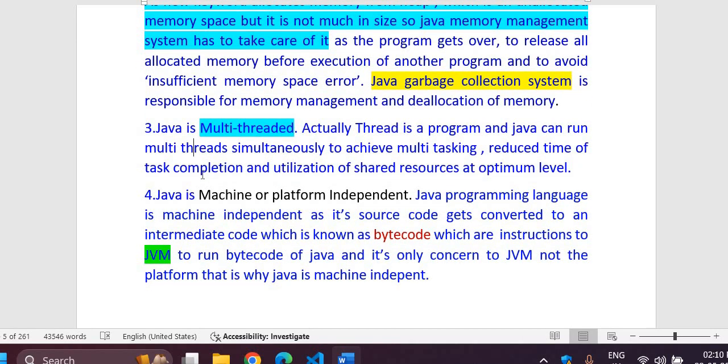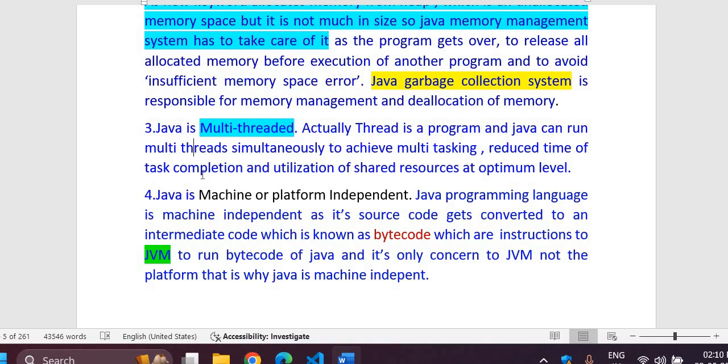So next comes that Java is multi-threaded. Actually, a thread is a program, and Java can run multiple threads simultaneously to achieve multitasking, reduced task completion time, and utilization of shared resources at an optimum level. Multi-threaded means many programs will run simultaneously.